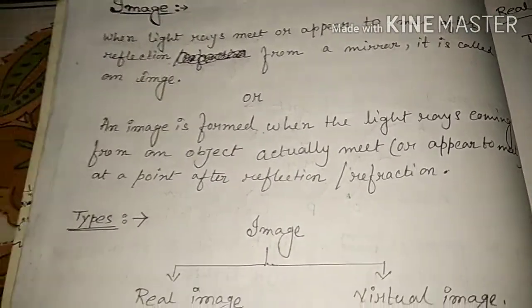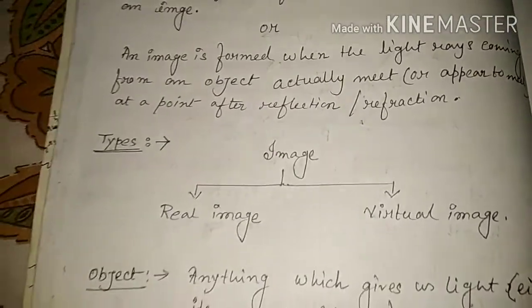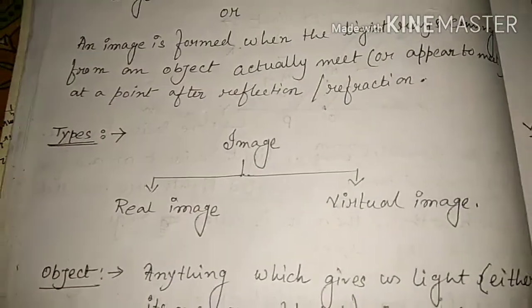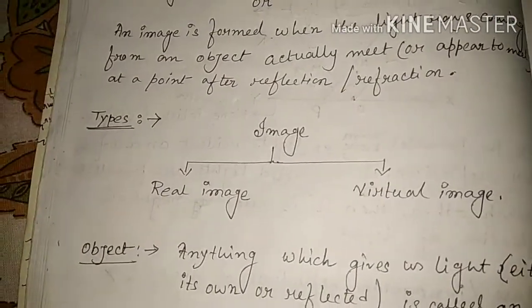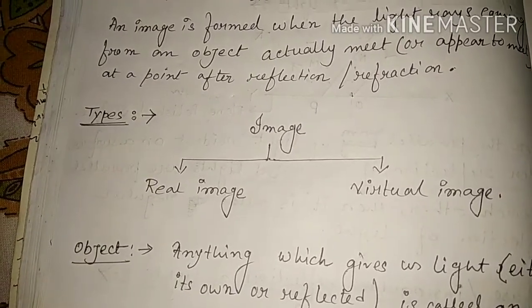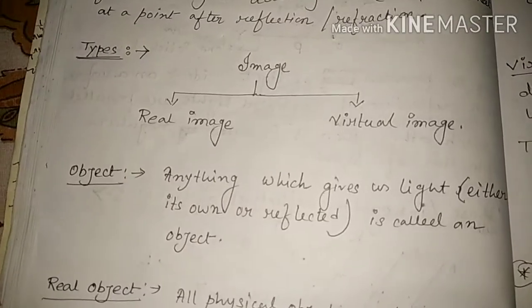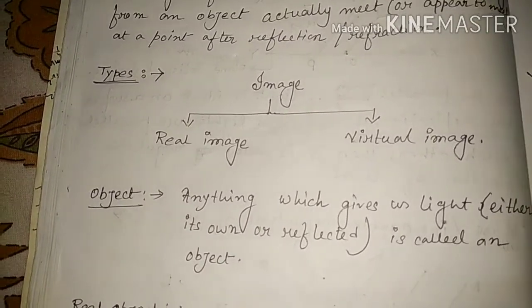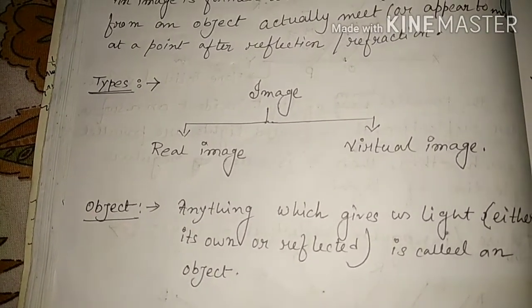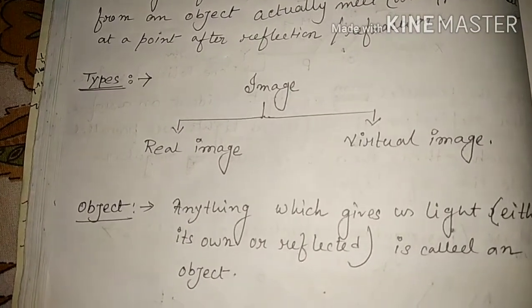Understand? Now, images are of two types. One is a real image, another one is a virtual image. A real image is an image which can be obtained on the screen.